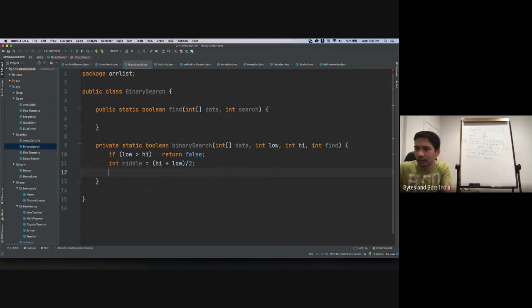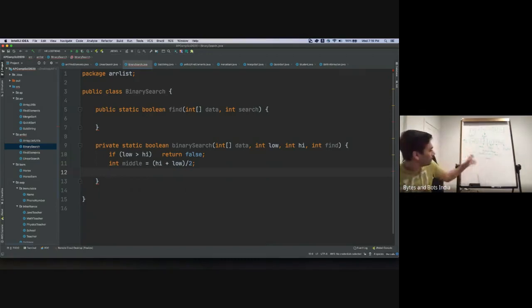And then now we'll compare. So as we said, there are only three conditions possible. Either the element at the middle index matches what we are looking for, or that element is less than what we're looking for, or finally it is greater than what we're looking for, right?